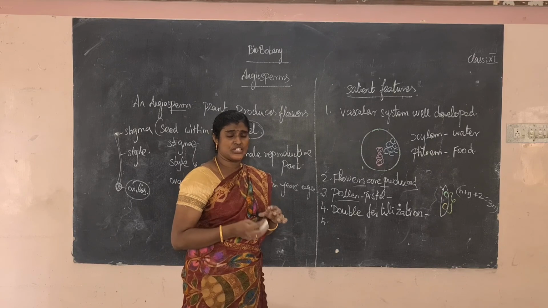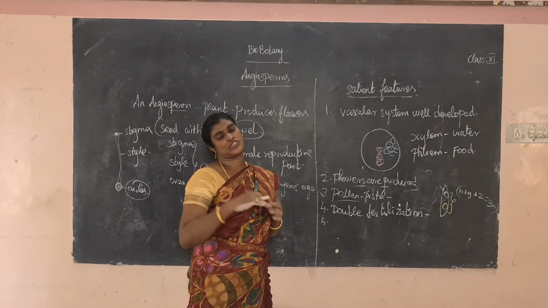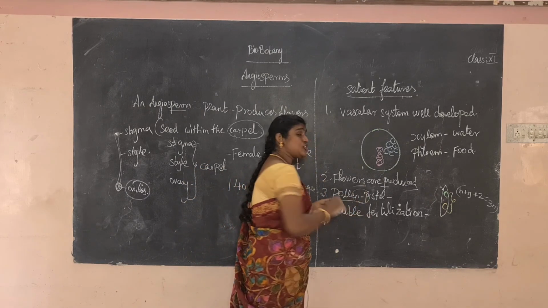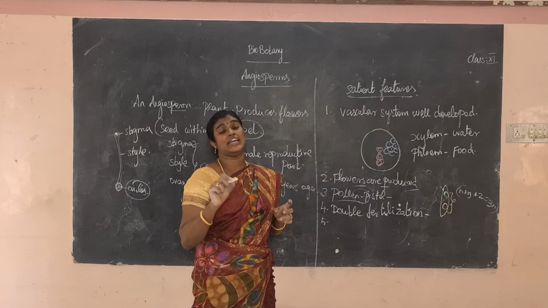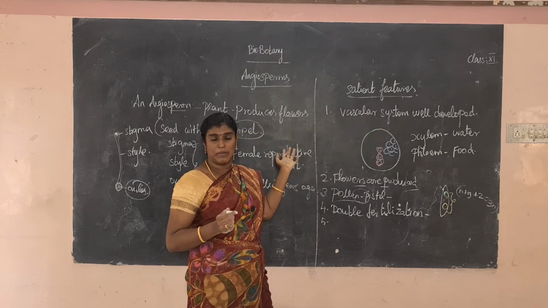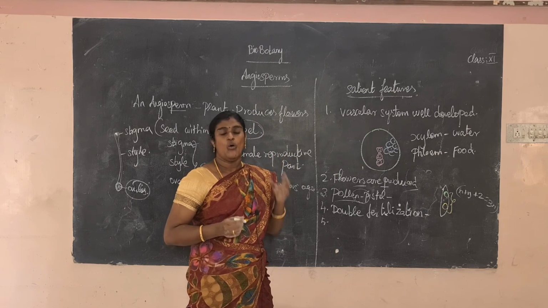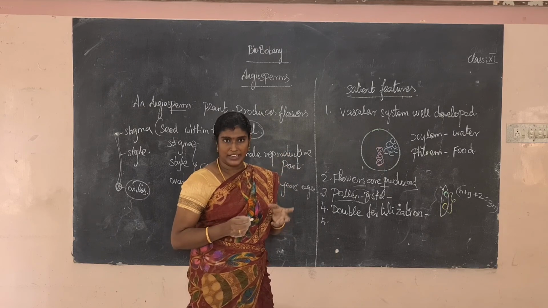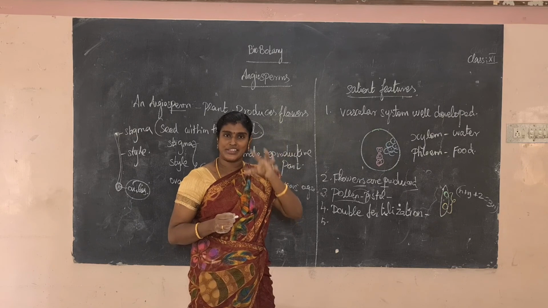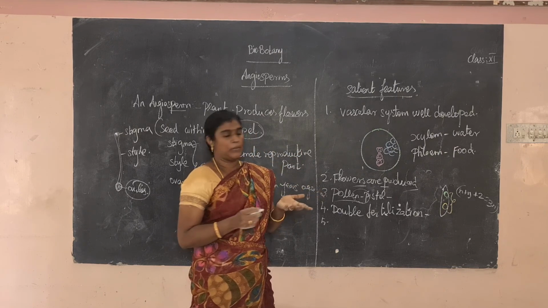Next, pollen tubes help in fertilization. What is the meaning of fertilization? It is the interaction of pollen and pistil. When pollen and pistil interact, the pollen tube helps in fertilization. Water is not essential for fertilization, unlike the pteridophytes, which are the amphibians of the plant kingdom. Why do we call them amphibians? Because water is essential for completing the life cycle.